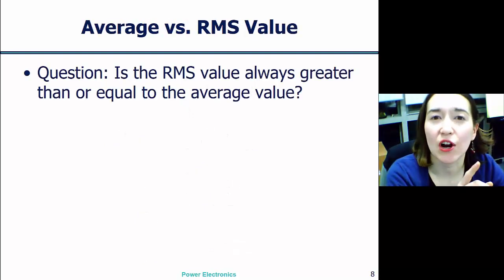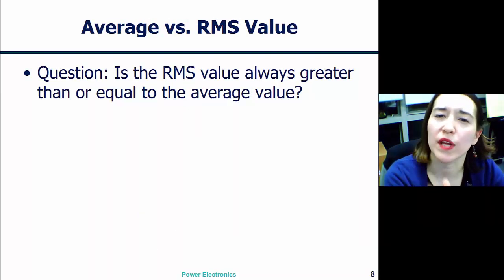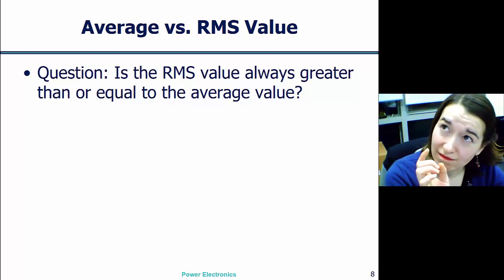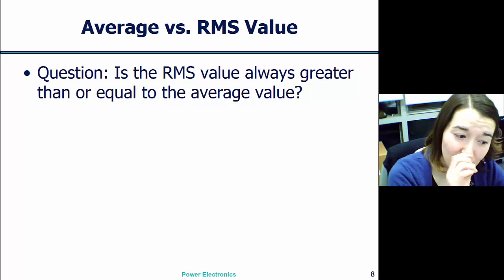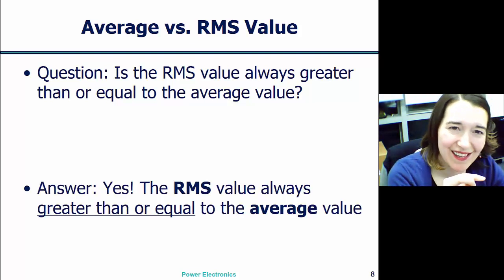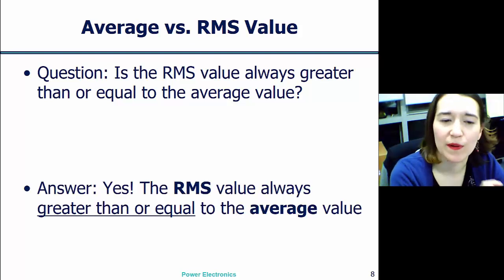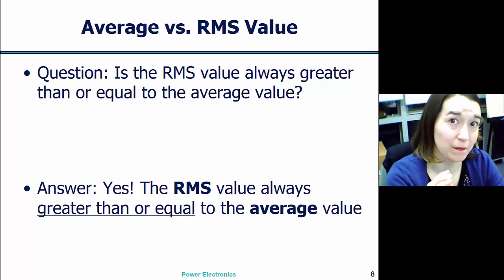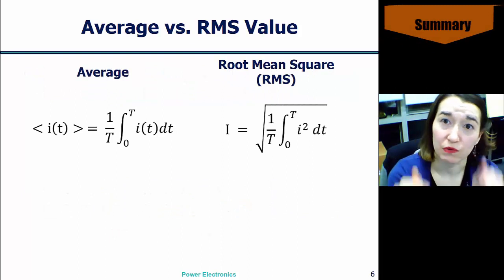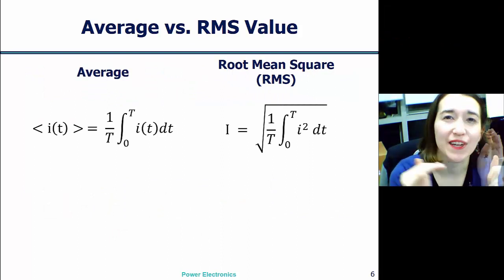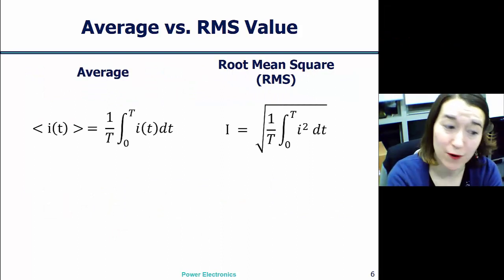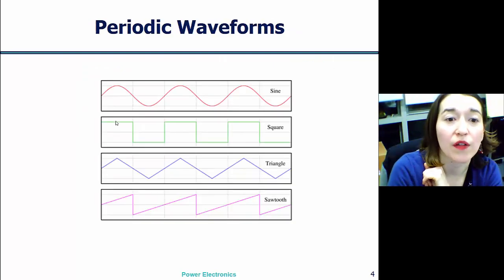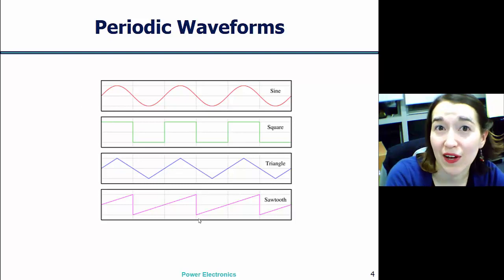One question, is the RMS value always greater than or equal to the average value? If you look back at the equation, you can think about it. One is squared, one is not. So the answer is yes, the RMS value is always greater than or equal to the average value. These are the definitions you want to remember. Average and RMS value for periodic waveforms. We'll be working a lot with sine, but there are also other ones that you can calculate these values for.